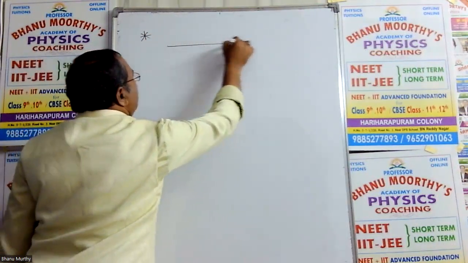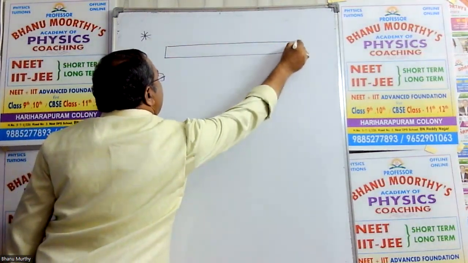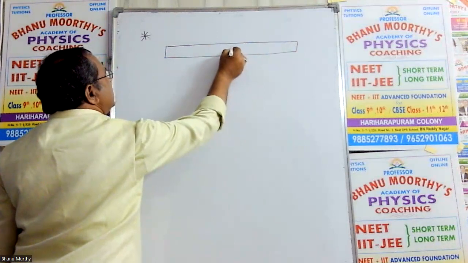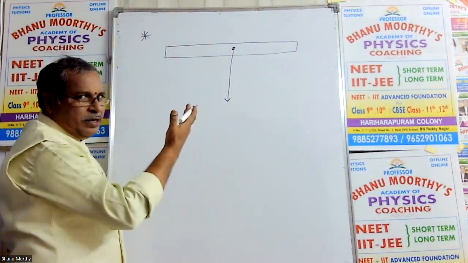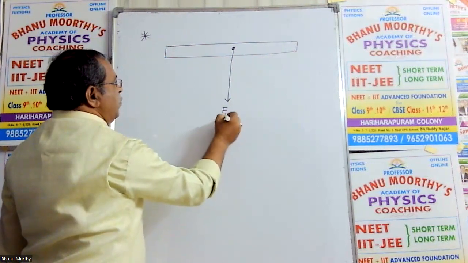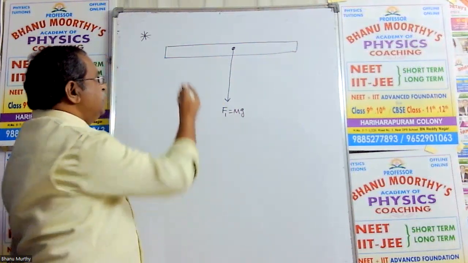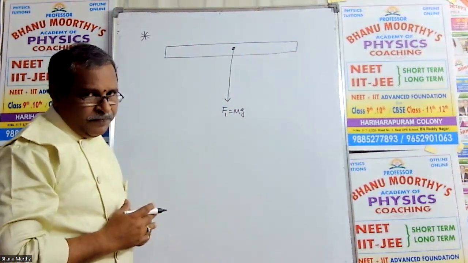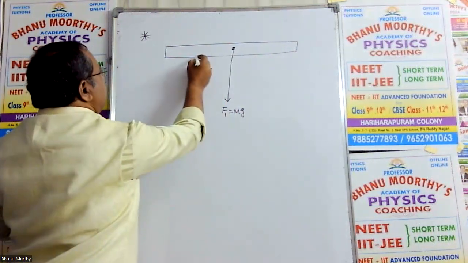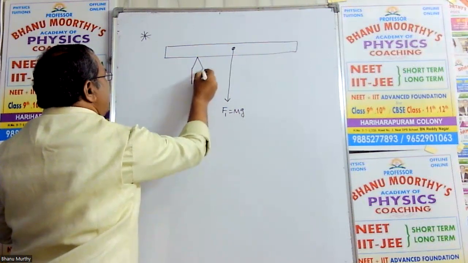One uniform rod I am taking, of length L and mass M. Total mass is concentrated at the center, the geometric center of the rod. This is F1 equals mg, where m is the mass of the rod and L is the total length of the rod. This is a thick uniform rod. Now it is just gently placed on a fulcrum. This is called a fulcrum.